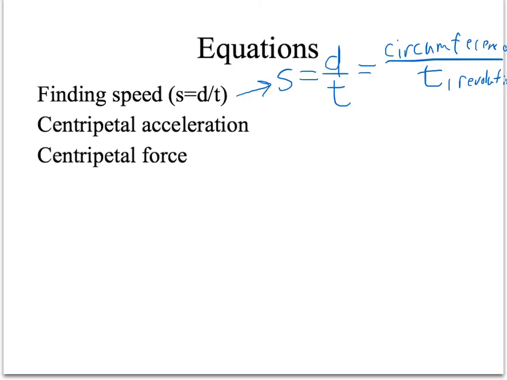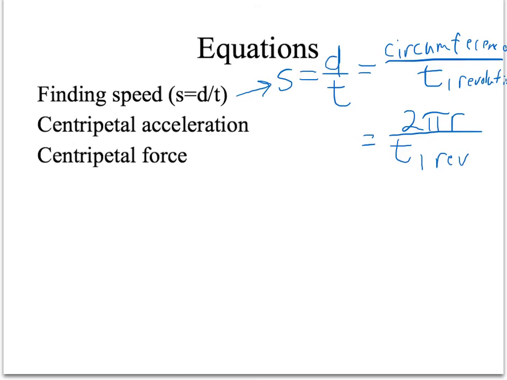And so we might have to calculate something like 2 pi r over T for one revolution. And you could of course do fractions. So you could say the distance of 1/4 of the circle divided by the time it took to cover that quarter of the circle. So we'll just use the good old standard, speed equals distance over time.